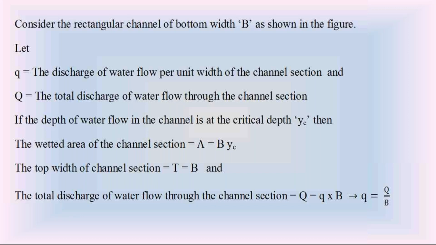The relation between small q and capital Q is: small q is equal to capital Q by B, or capital Q is equal to small q into B, because capital Q is the total discharge for the entire width B, and small q is the discharge per unit width. So capital Q is equal to small q into the width B. From that, small q is equal to capital Q divided by B.